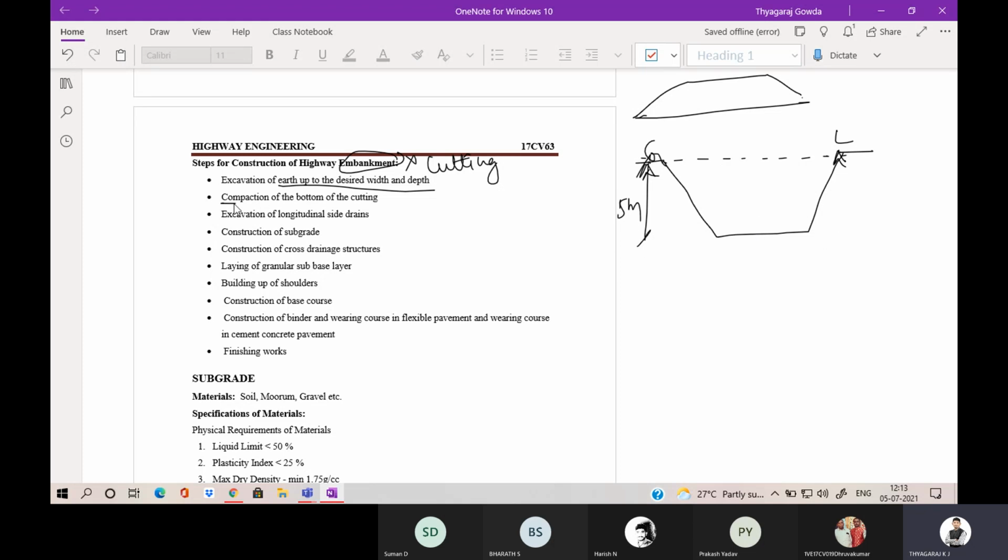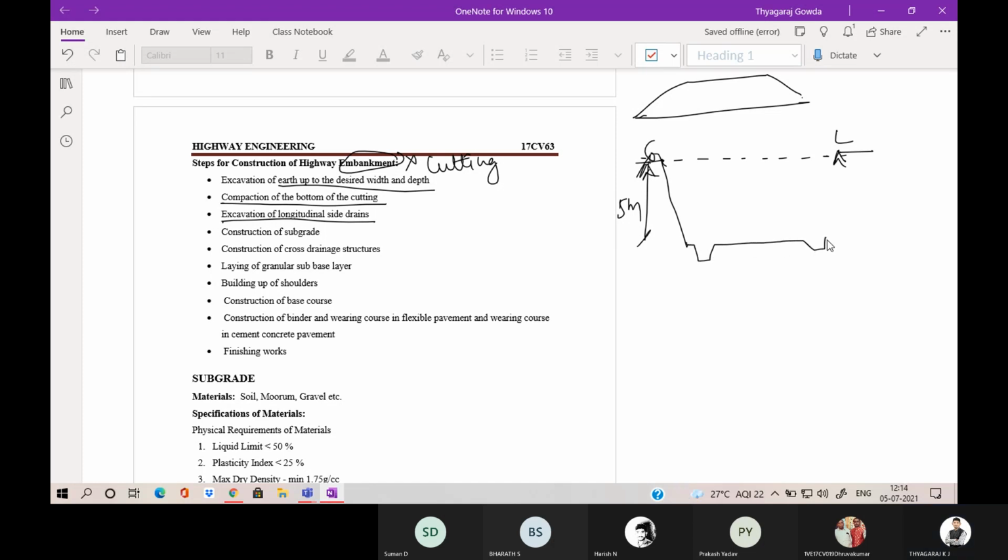Then compaction of bottom of cutting. You have excavated here also. This portion is also excavated. So the bottom layer will be loosened. So you are going to compact the bottom layer. Then excavation of longitudinal side drains. Okay, after compaction you are going to excavate the side drains. Okay, like this the drains will be provided.